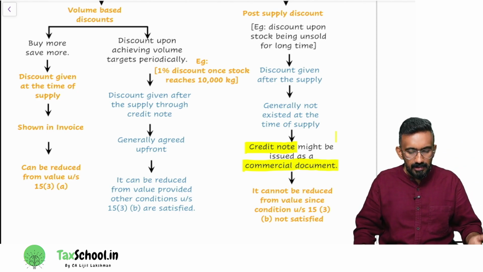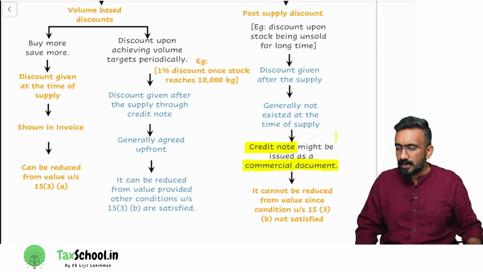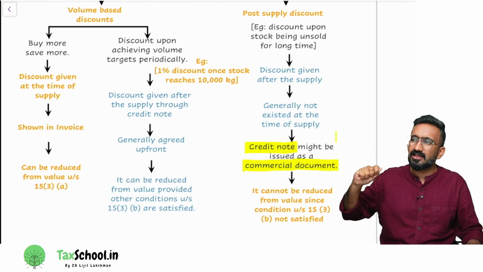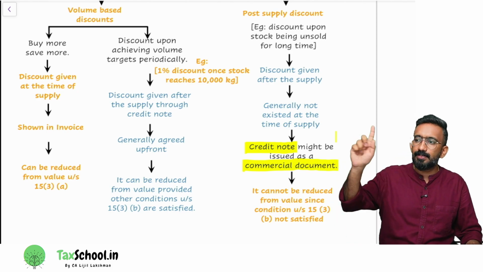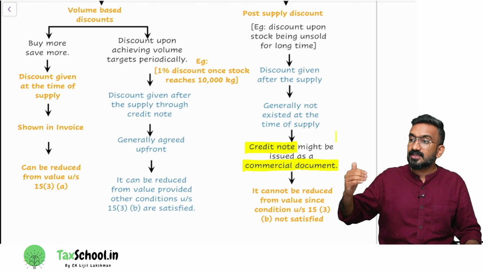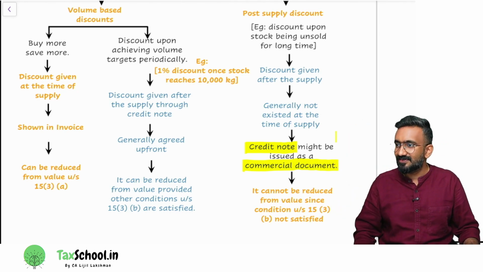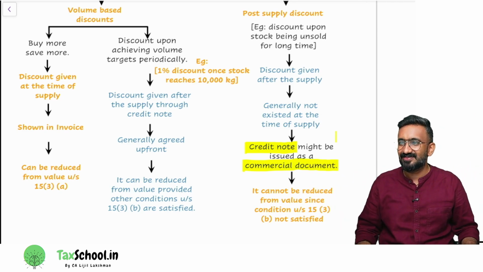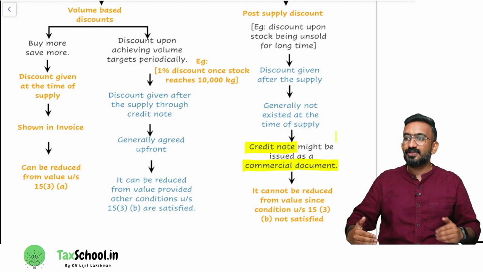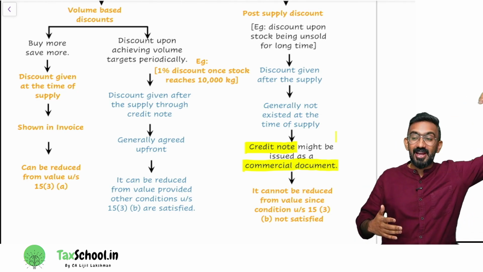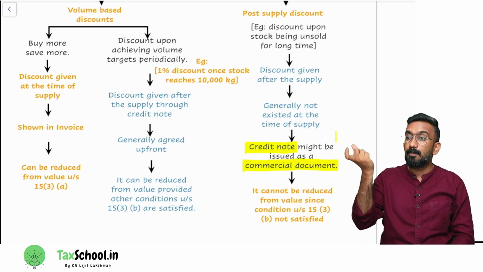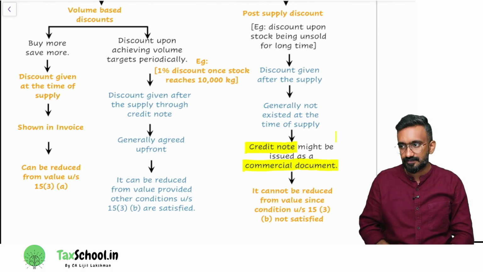So in the 2025 calendar year, suppose Xiaomi, the wholesaler, told MyG or Sangeeta Mobiles that if you sell 1,000 of my product, I'll give you 1% extra discount. They reach this 1,000 only by October. So they're getting the discount from January to October, in October. Are you guys understanding? After you reach a target, you get discount for every item they sold so far. This is called a discount upon achieving a target.